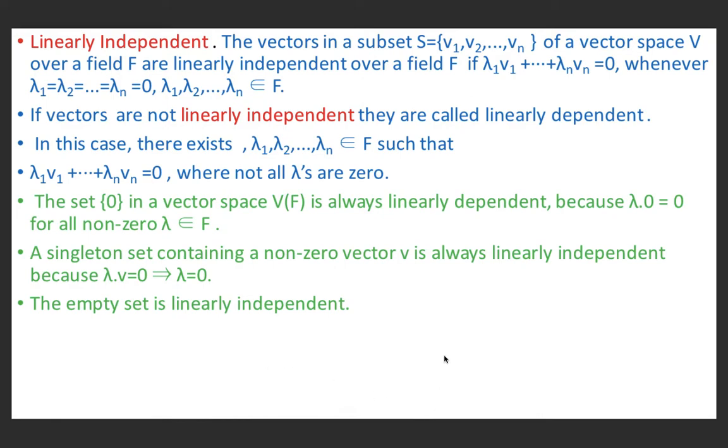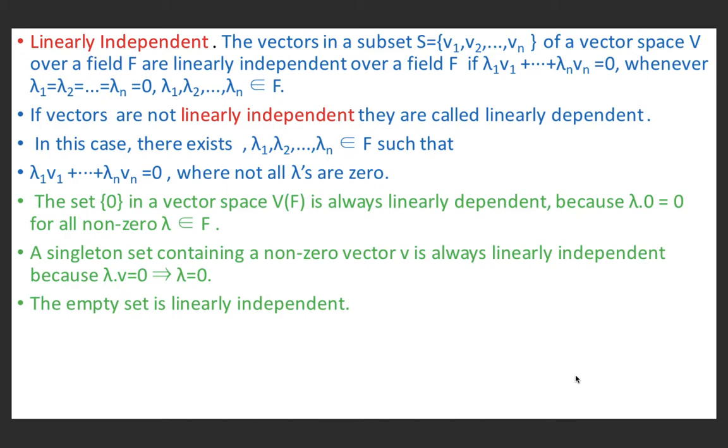Now linearly independent. The vectors in a subset S equal to {v1, v2, ..., vn} of a vector space V over a field F are linearly independent over F if lambda 1 v1 plus ... lambda n vn equal to 0 whenever all these scalars lambda 1, lambda 2, ..., lambda n belonging to F are 0.